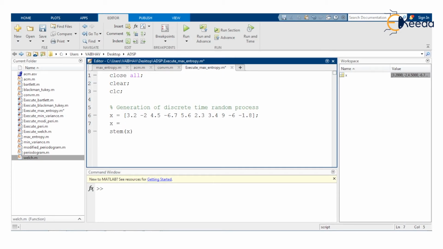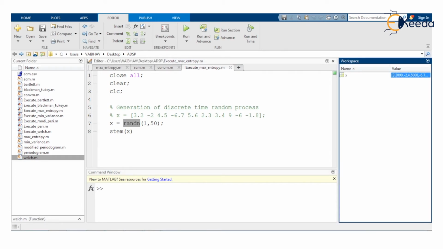There is another way also with which we can generate a discrete time random process. It is with the function randn, where we can specify 1 comma 100, or this time we can also limit it to the length 50. So any of the ways we can go for use. The first way I just comment out. For both of them we can evaluate the performance of the maximum entropy method. So now if we make use of this particular function, let us save it, and you can check here that there were only 10 samples in the earlier case.